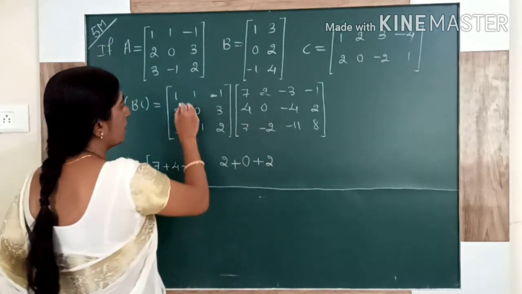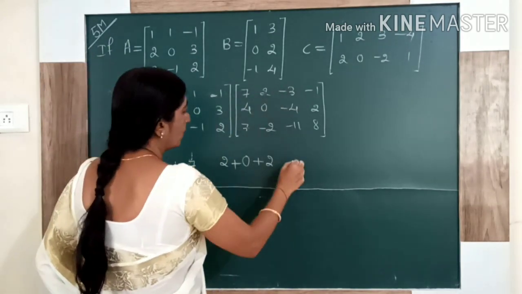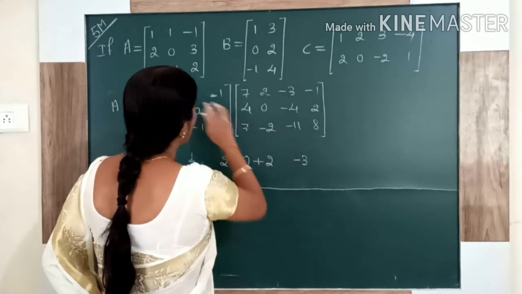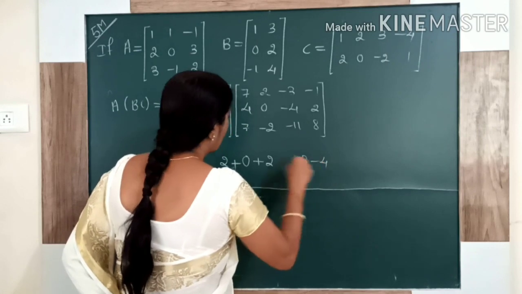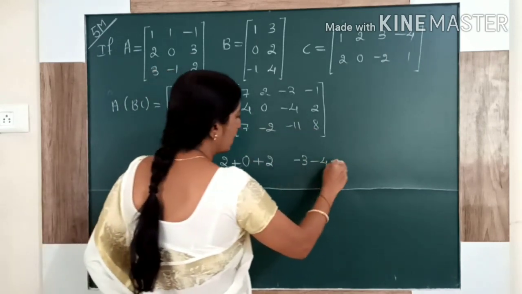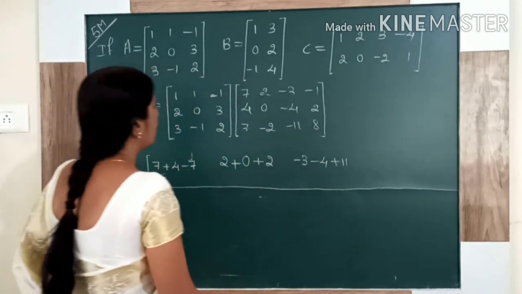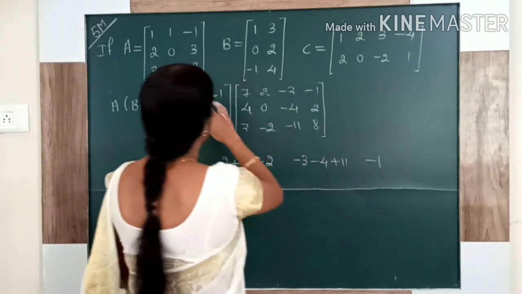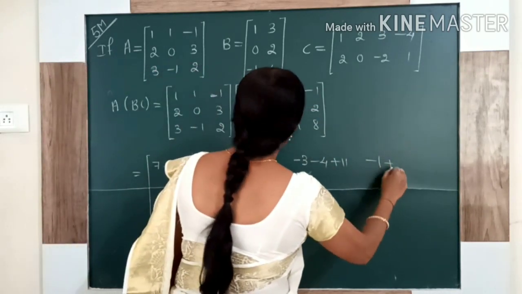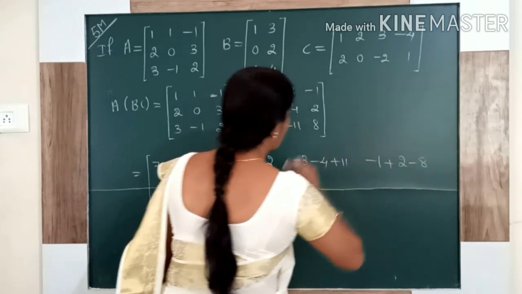Then first row with third column: 1 into minus 3, next 1 into minus 4, next minus 1 into minus 11, that is plus. First row with fourth column: minus 1, plus 2, then minus 8.